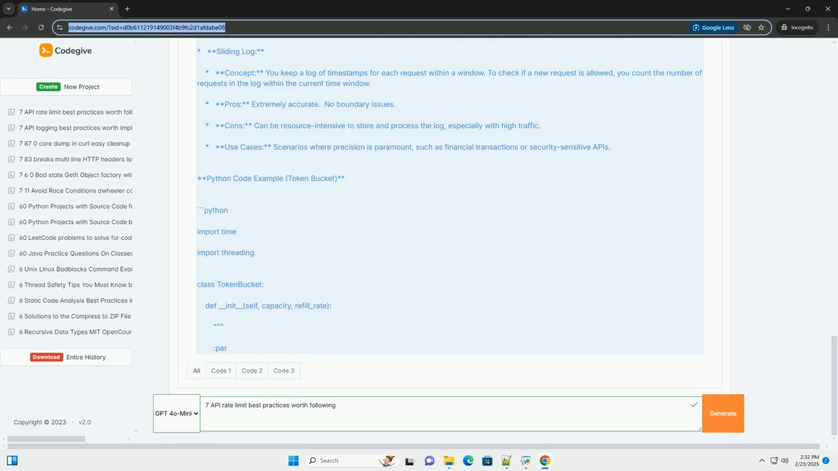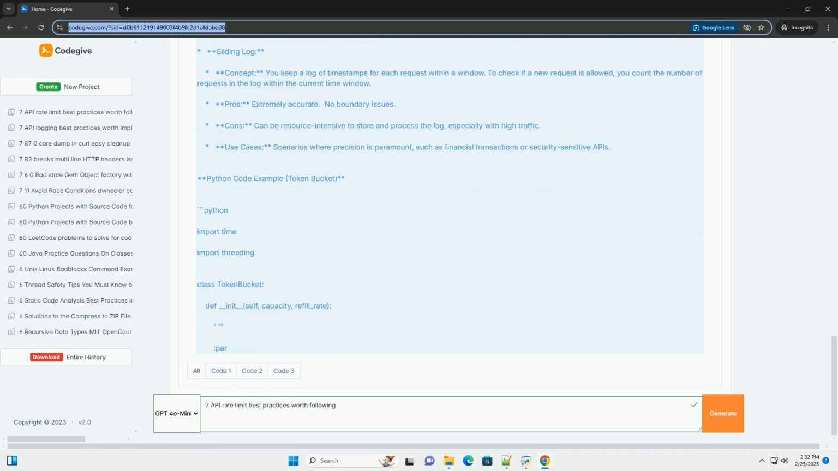Cons. Doesn't handle bursts well. Requests can be dropped even if the system isn't fully loaded. Use cases. Suitable when you need to strictly control the output rate, such as in streaming applications. Fixed window counter.